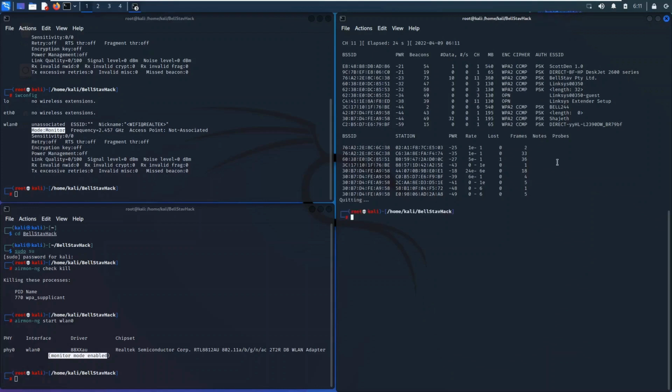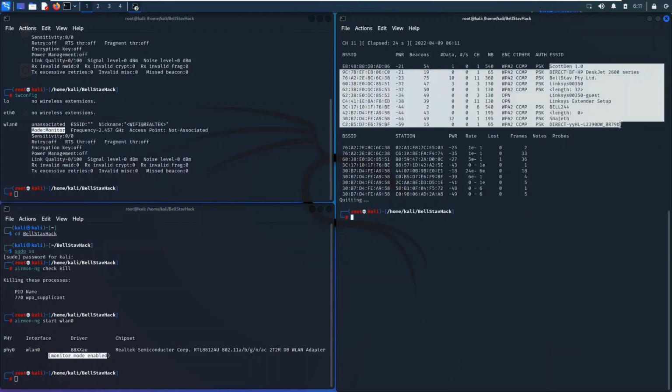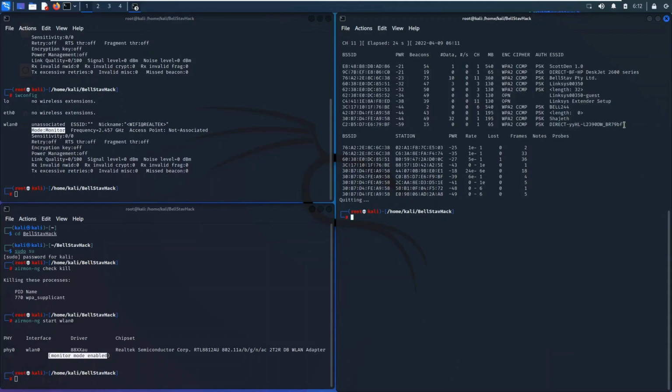So after this has run for a while, as we can see here, these are all Wi-Fi networks and access points. This is a printer, and this is a printer, and this is the Wi-Fi we set up for this activity, Bello PTY Ltd. And this is another Wi-Fi, probably an extender. So just for clarity's sake, we are going to filter just the Wi-Fi for this activity alone.